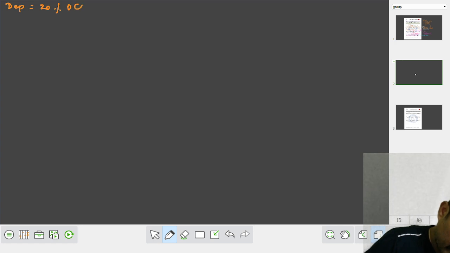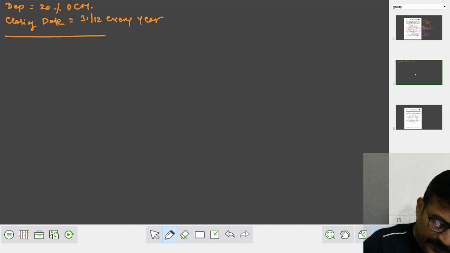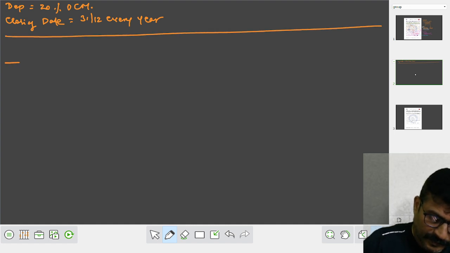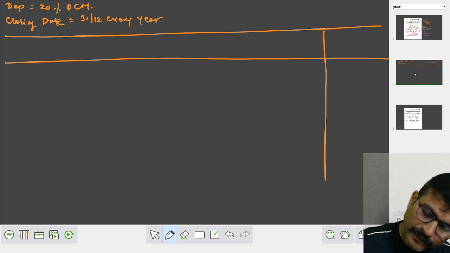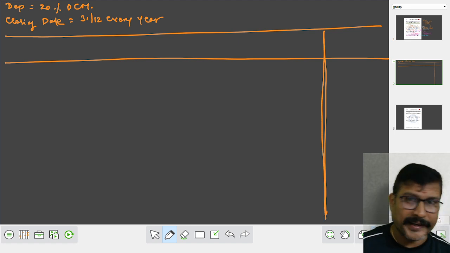When the accounts are closed, since it is a calendar year, on 31st December every year, we have to prepare the account. How many trucks do we have?